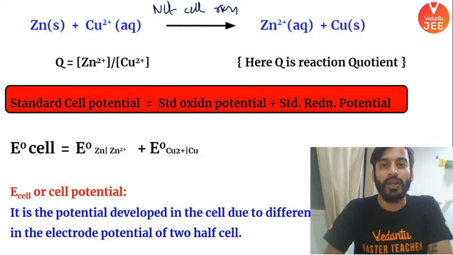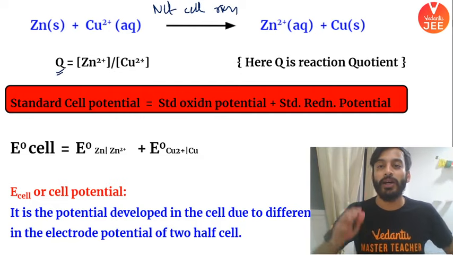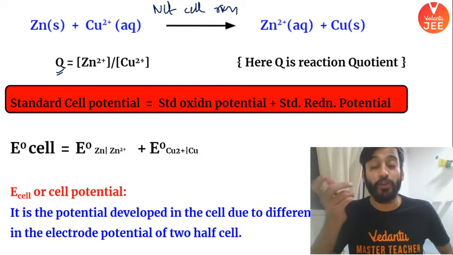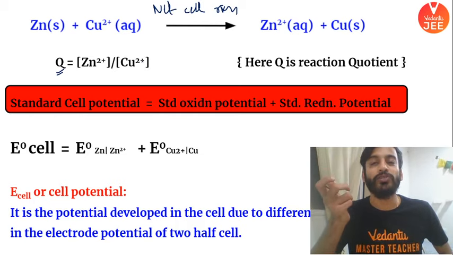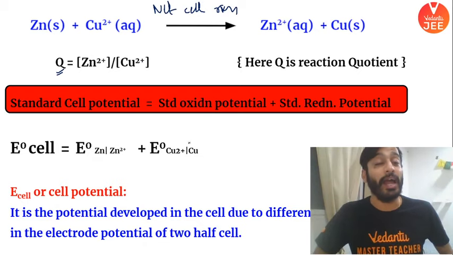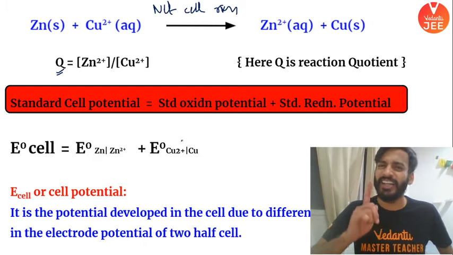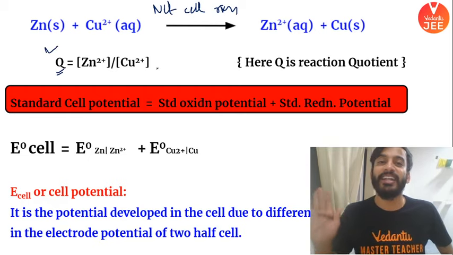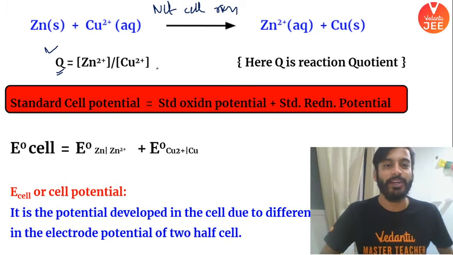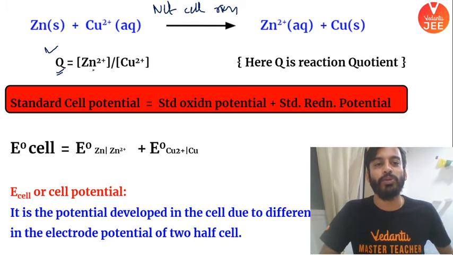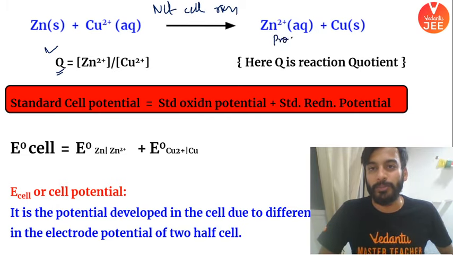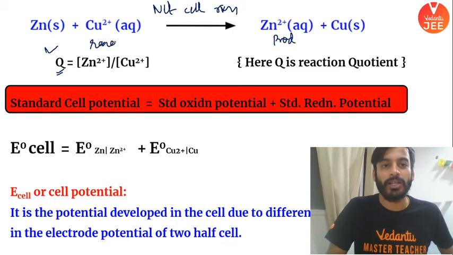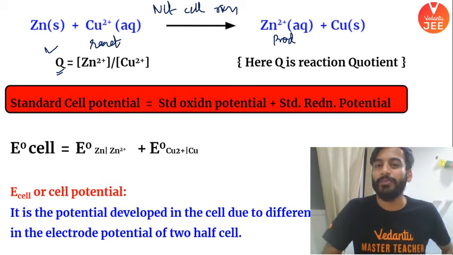ध्यान दीजिएगा. एक चीज होती है reaction quotient Q. It is equal to the concentration of the product side, of course aqueous ions, divided by concentration of the reactant ions, right? And activity of solid is taken as 1, right? तो आपको पता ही है reaction quotient यहाँ लिखूंगा कैसे आएगा. We have learned it in 11th class. Same बिल्कुल same है. तो Q would be equal to what? Q would be equal to Zn plus 2 ion product. This is our product, this is our reactant. तो ये Q लिखना मैंने सिखाया है यहाँ पर, ठीक है.